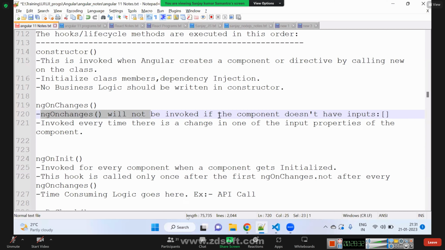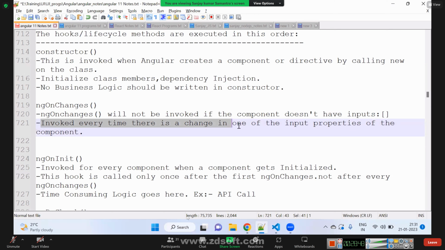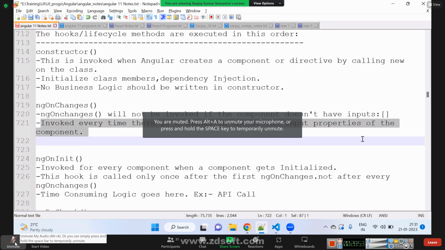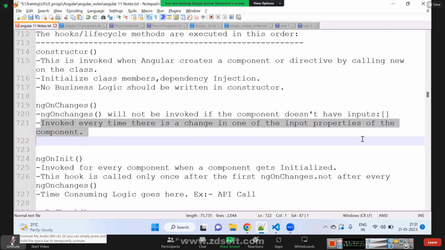ngOnChanges will not be invoked if the component doesn't have an input property. ngOnChanges is called only for the components that have input properties. It is invoked every time there is a change in one of the input properties of the component. If a component has 4 to 5 input properties and any of them changes, then ngOnChanges will be called. Is it clear?